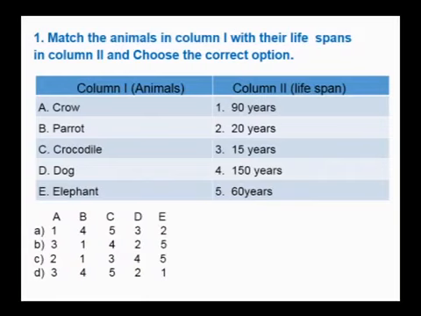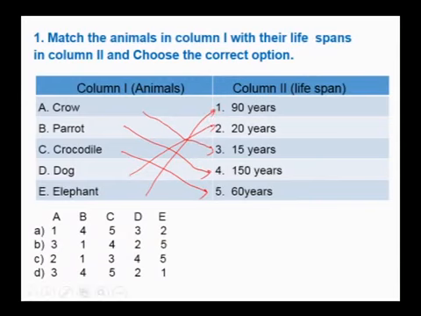See, crow has the lifespan of 15 years. Next, parrot has the maximum lifespan, that is around 150 years. Then crocodile has 60 years. Dog has 20 years, whereas elephant is around 65 to 90 years. So this is a match-the-following type of question. Therefore, the answer for this question is D.